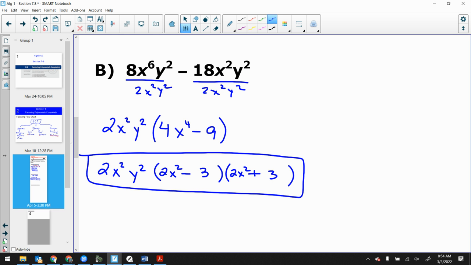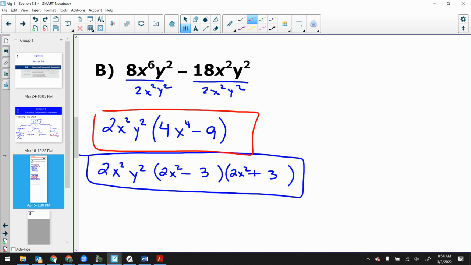Oh, okay. Now, take a look at what I've got on my board here. You know what questions I've seen on the end of course test? They're questions that say, select all equivalent expressions. Select all equivalent expressions. And you know what I bet is one of the answers there? This. Is that technically an equivalent expression? Yes. Is it fully factored? No, but that's not what they asked. They said, is it an equivalent expression?